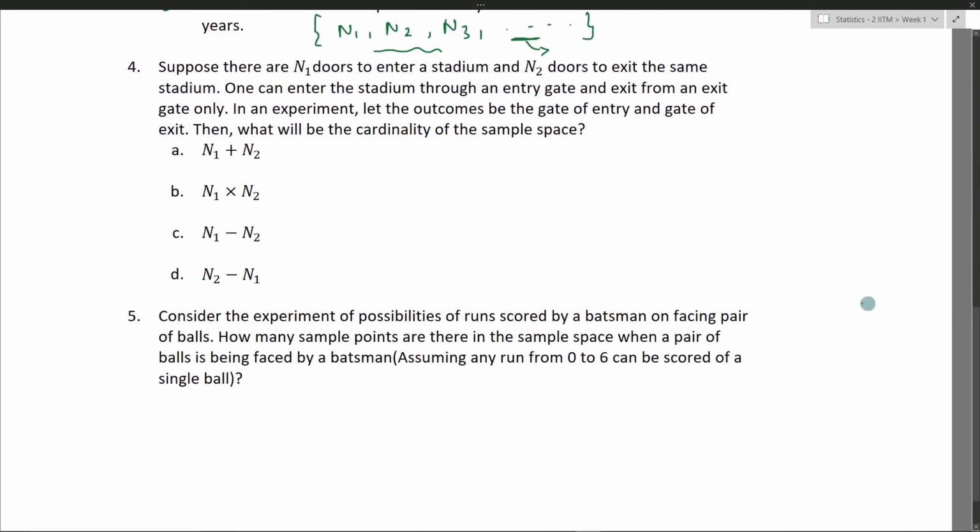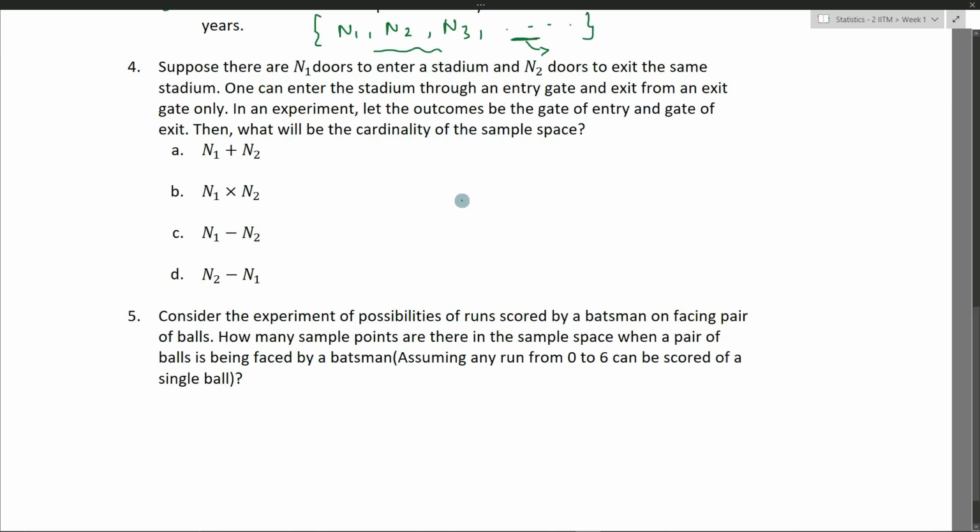What about the next question? Suppose there are n1 doors to enter a stadium and n2 doors to exit the same stadium. One can enter through any entry gate and exit through any exit gate. In an experiment, let the outcomes be the gate of entry and the gate of exit. What will be the cardinality of the sample space?